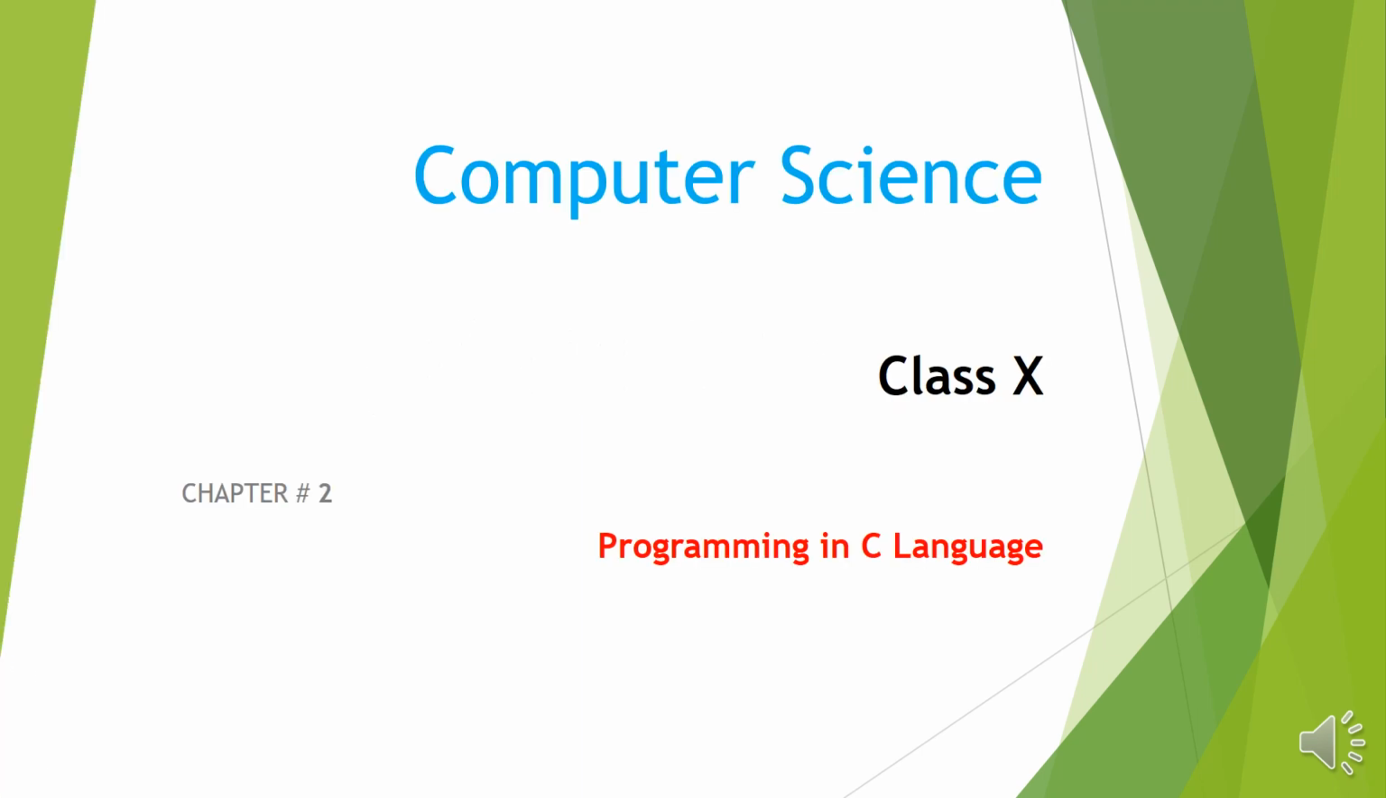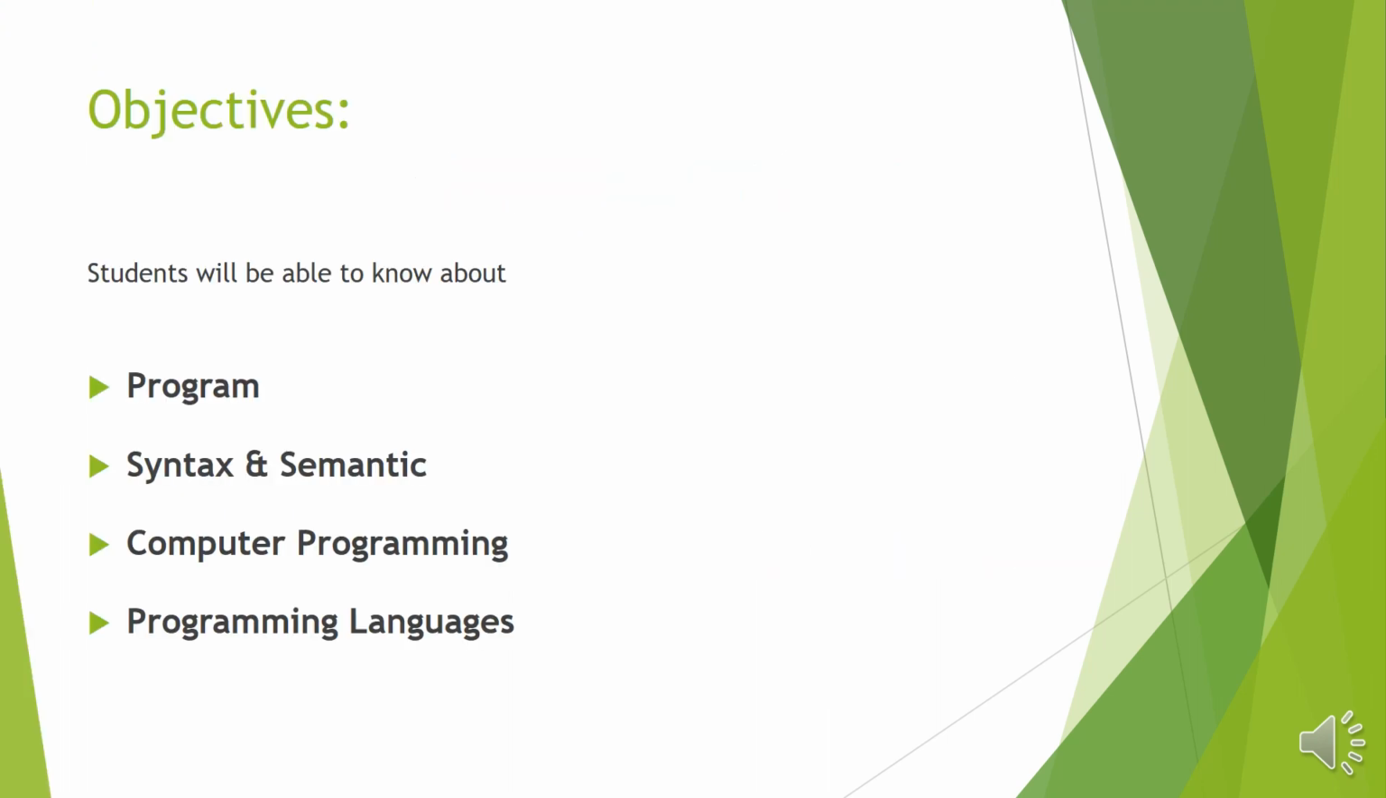Today we discuss chapter number 2 of Computer Science class 10. The name of the chapter is Programming in C language, one of the most important chapters of computer science. In this tutorial, students will be able to know what is meant by program, syntax and semantic, computer programming, and programming languages.